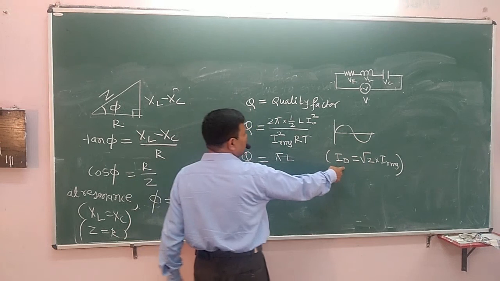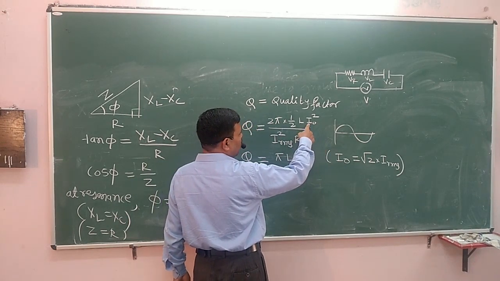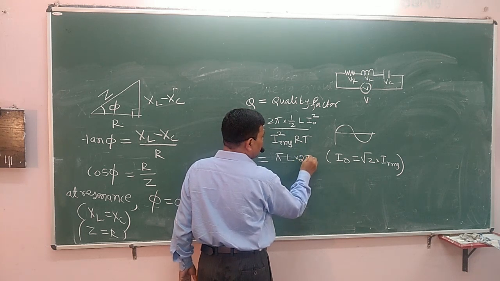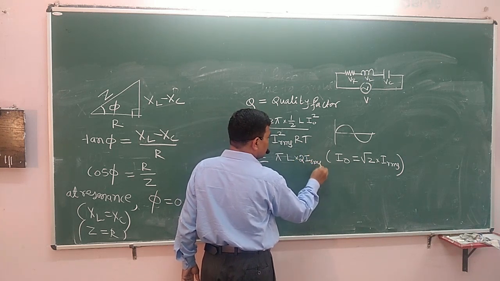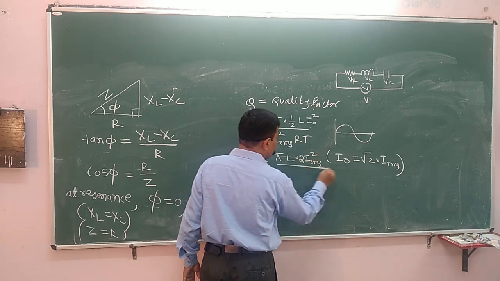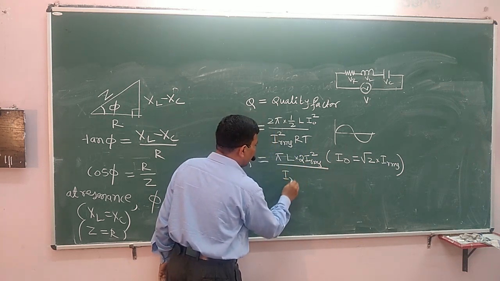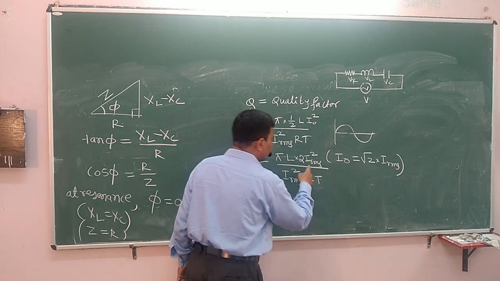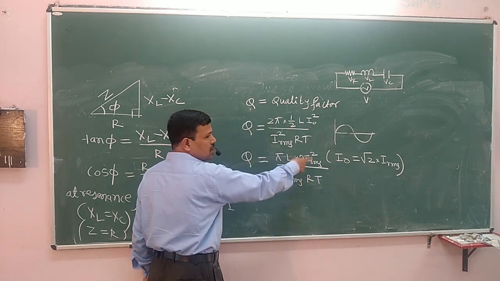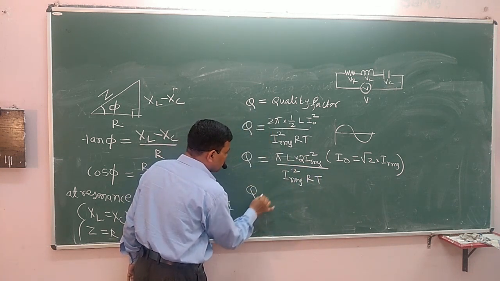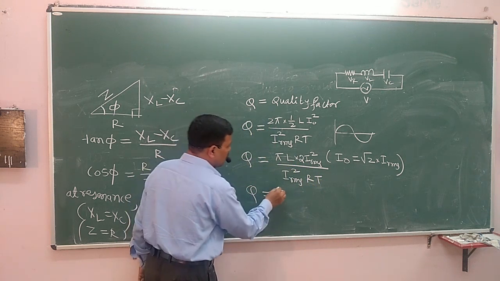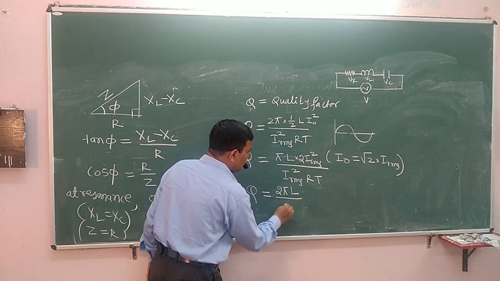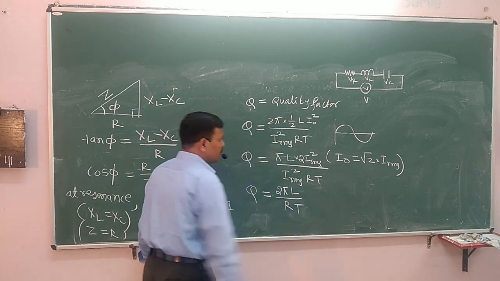If you substitute that value here, we get 2 pi into half L I_rms square divided by I_rms square into RT. The I_rms square cancels. So quality factor is equal to 2 pi L divided by RT.